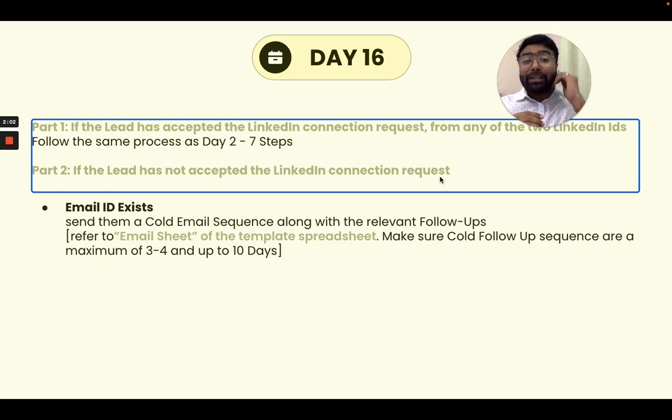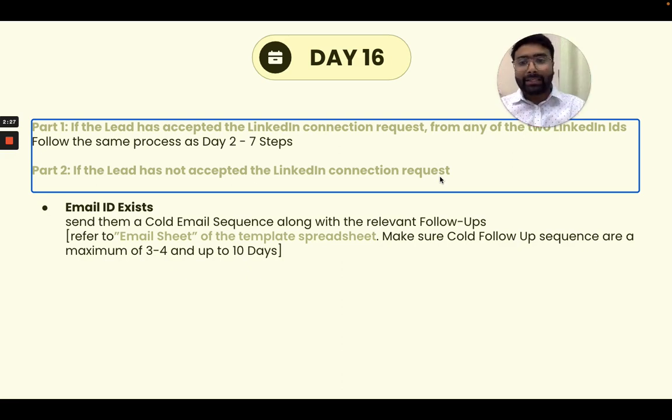Please use that tool so that once you put them on sequence, you don't need to worry about it, and the tool itself will do the follow-up with your relevant client. If they have not responded to a specific email, after a certain number of days, it will automatically send the second email, and it will go on till it reaches the end of the entire sequence that you have created, right?